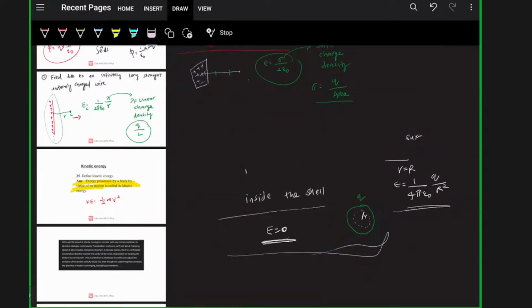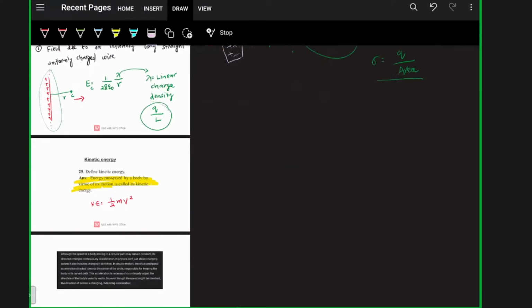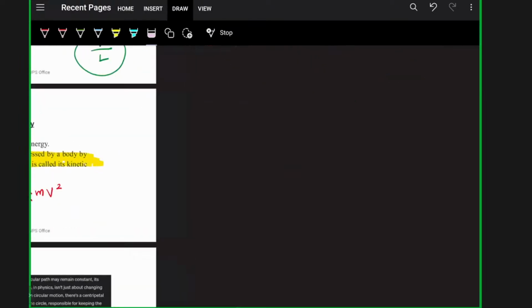What is kinetic energy is a very simple question. Let me explain. Suppose, consider a body of mass m, which is initially at rest. That means its initial velocity is zero, and I gave a force. So it got an acceleration, that is a, and its final velocity becomes v, and it traveled a distance of s.